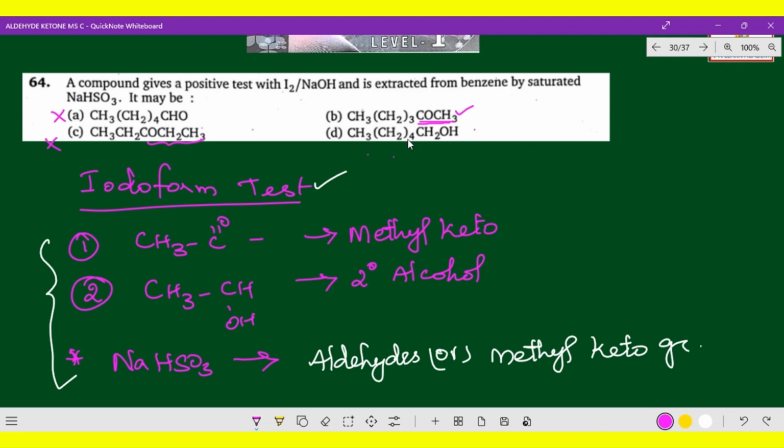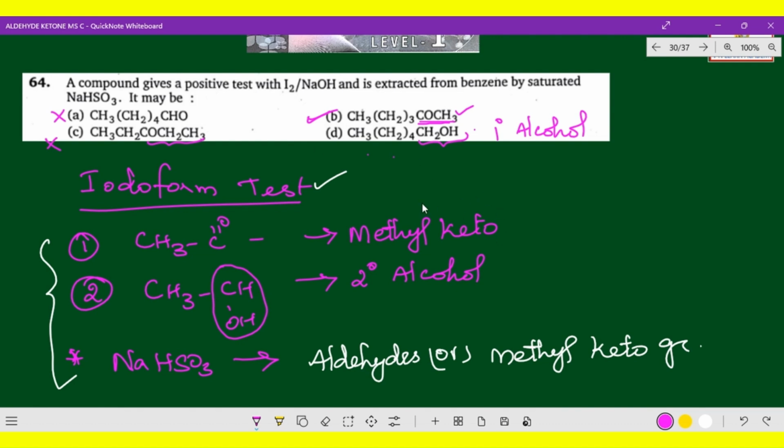Now the last one, CH3 (CH2)4 CH2OH. CH2OH is a primary alcohol. Secondary alcohol means CHOH only. This is a secondary alcohol, whereas this is CH2OH, a primary alcohol. Now, which is the correct option? Your eyes are telling which is the correct option. Option B is the correct option.